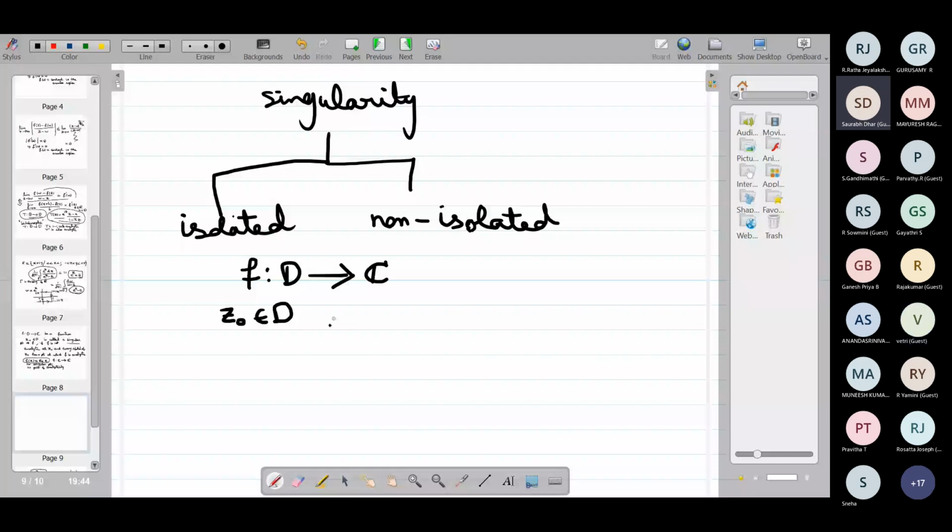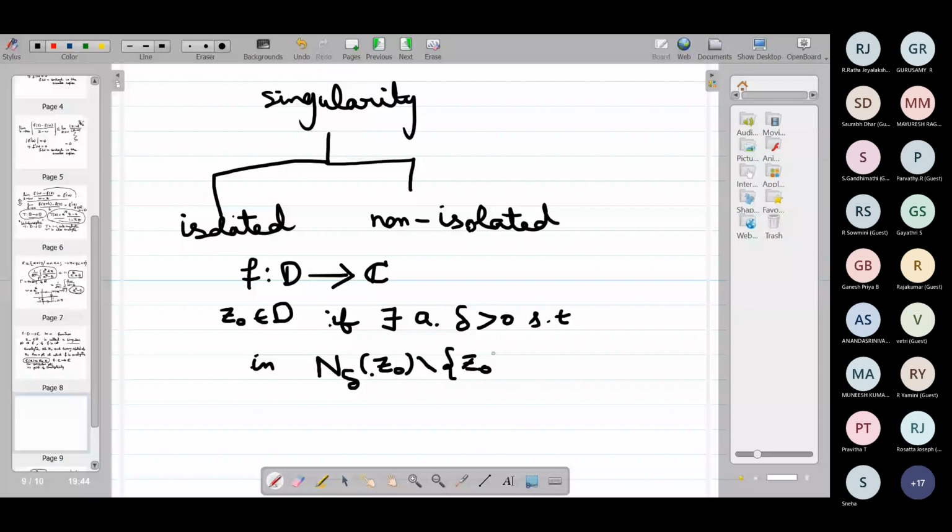There exists a delta greater than 0 such that the punctured neighborhood N delta of Z0 minus Z0 is a subset of D, and in this set f should be analytic.